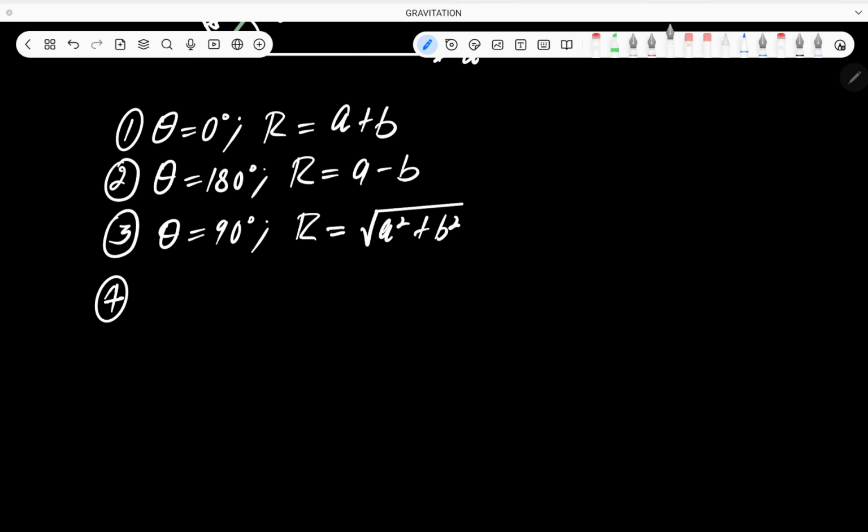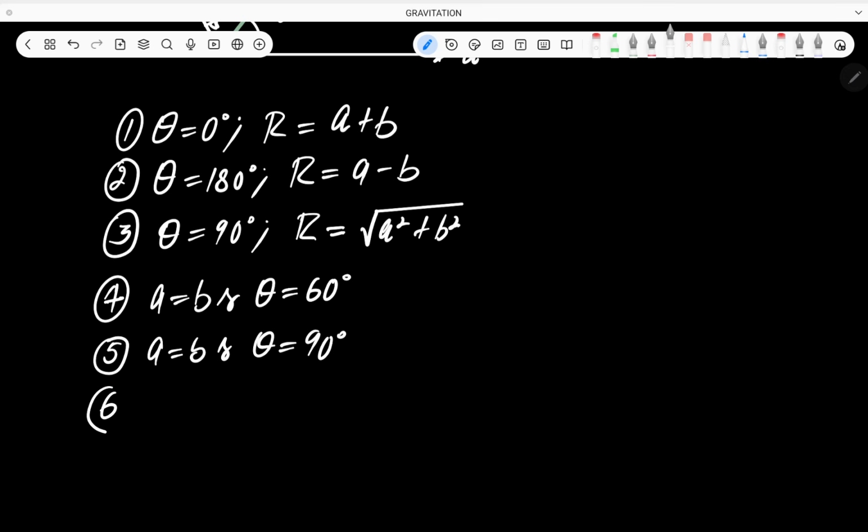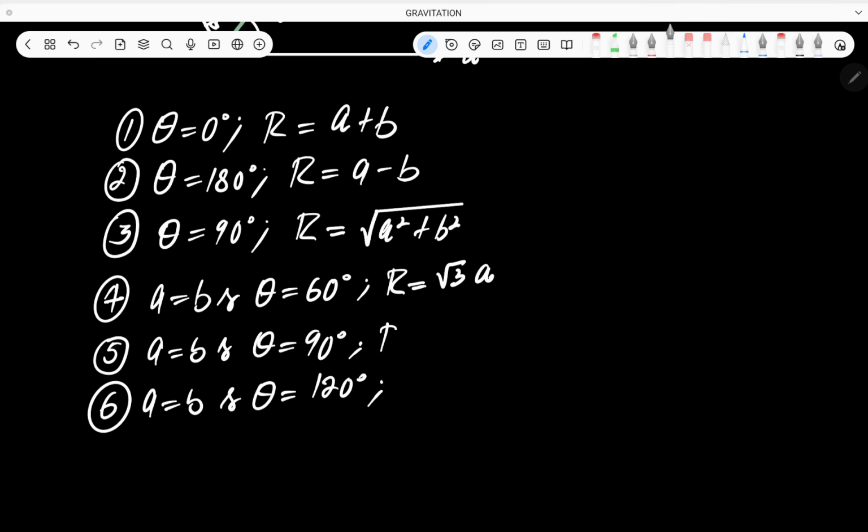Number 4 is that a is equal to b and theta is equal to 60 degree. Number 5, a is equal to b and theta is equal to 90 degree. Number 6, a is equal to b and theta is equal to 120 degree. So the resultant, in these 3 special cases, will be root 3 into a or root 2 multiplied by a, or will be equal to a. Okay, so these are very very important results.